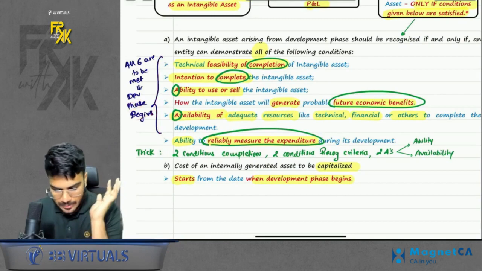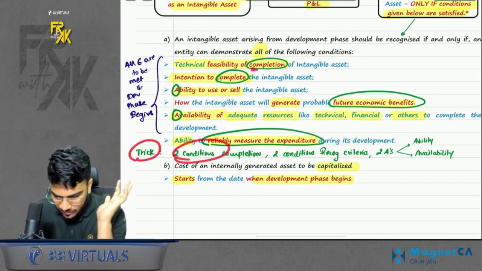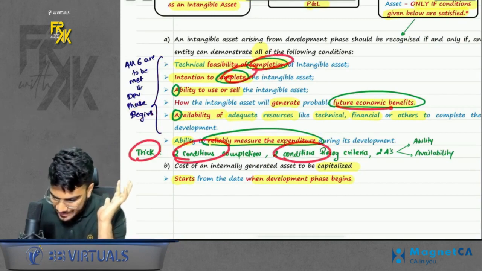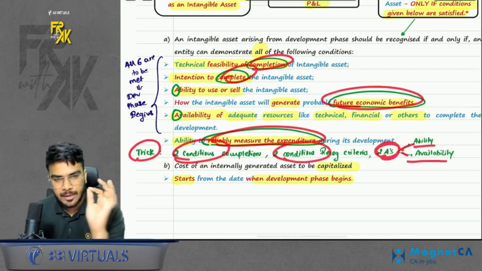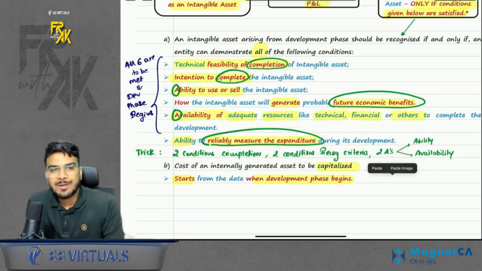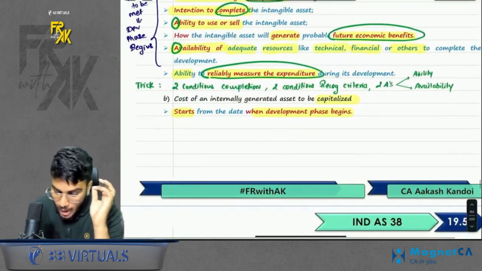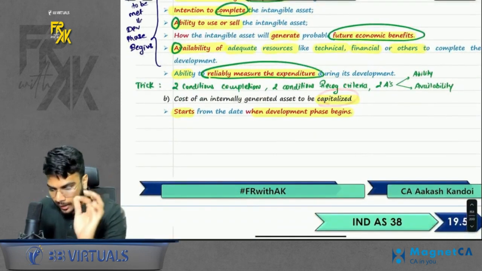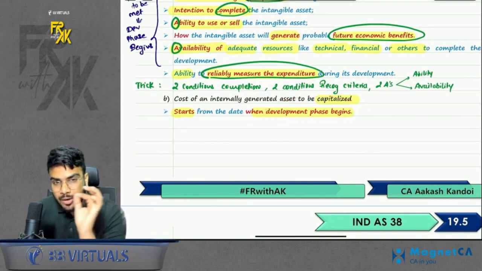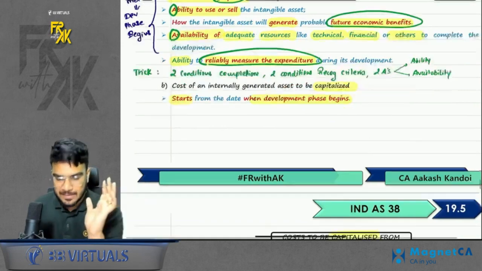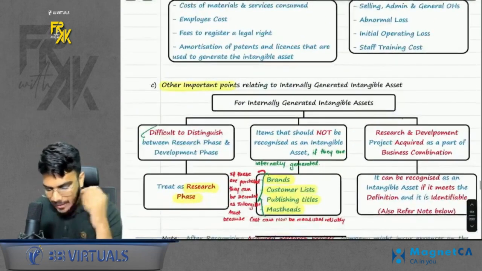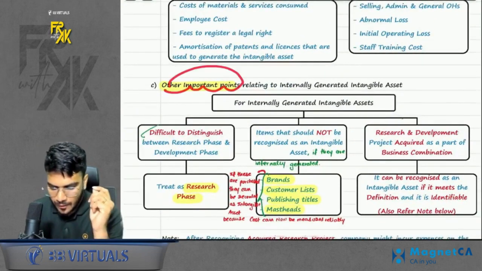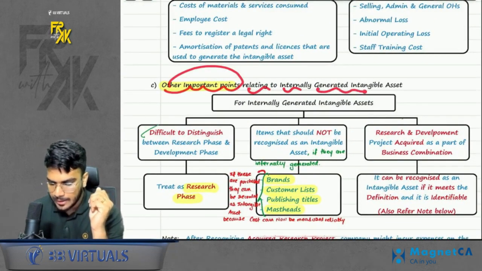How do we remember this? I had given you a trick. Two conditions are of completion. Two conditions are basically recognition criteria, and two conditions start with A, ability and availability. Simple. You can make your own, or you can remember this. Okay. Also, one clarification. Under the development phase also, you will not capitalize all the expenses. You will capitalize only the directly attributable expenses.